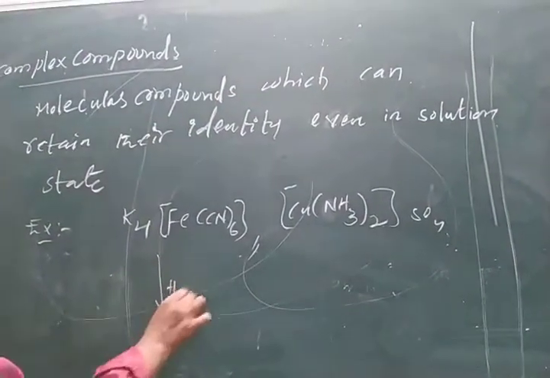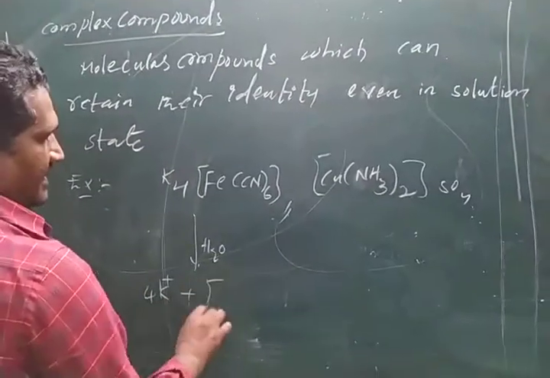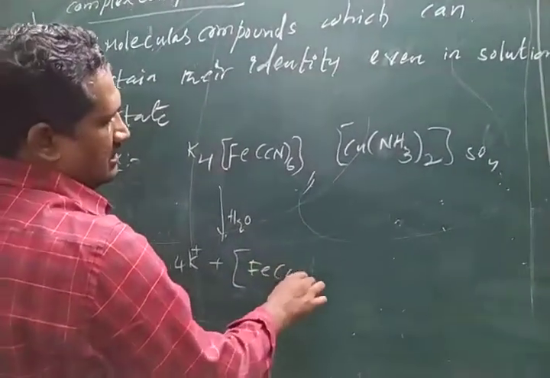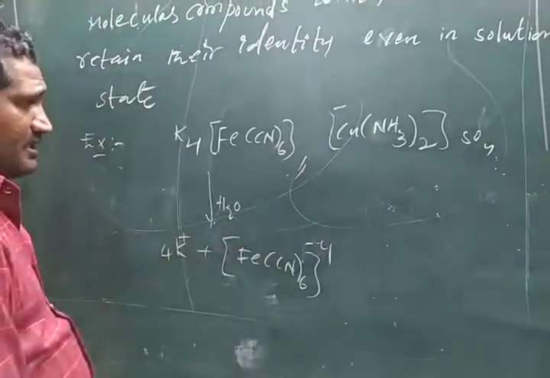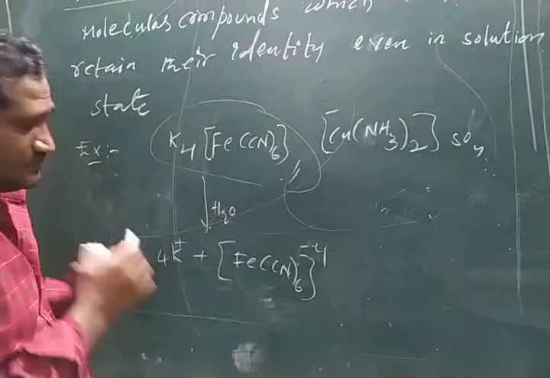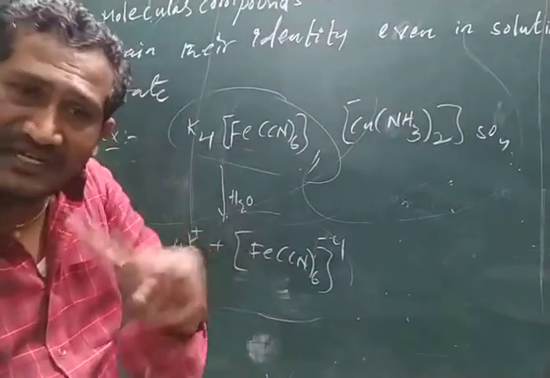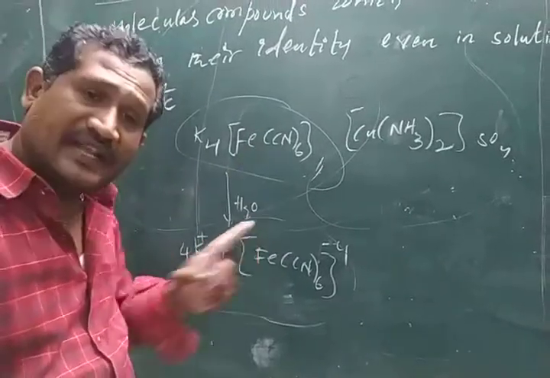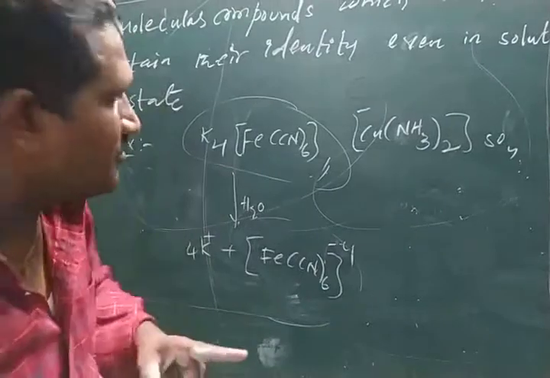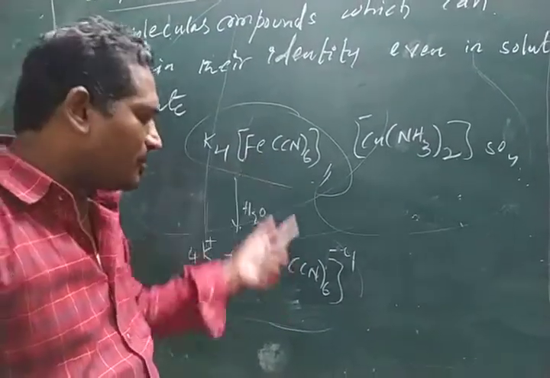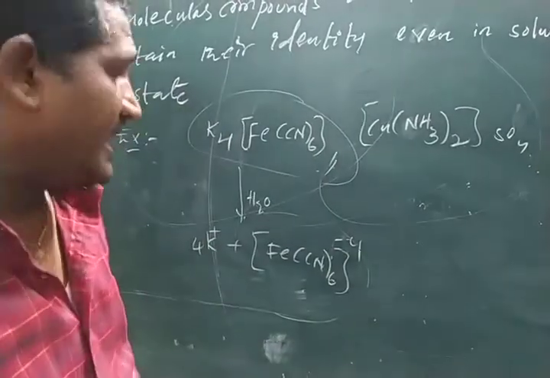If you add water, they split into cation and anion. Here, this complex does not lose its identity even on addition of water. Before addition and after addition, it has its own properties. The properties of this compound are the same; it does not lose its identity.